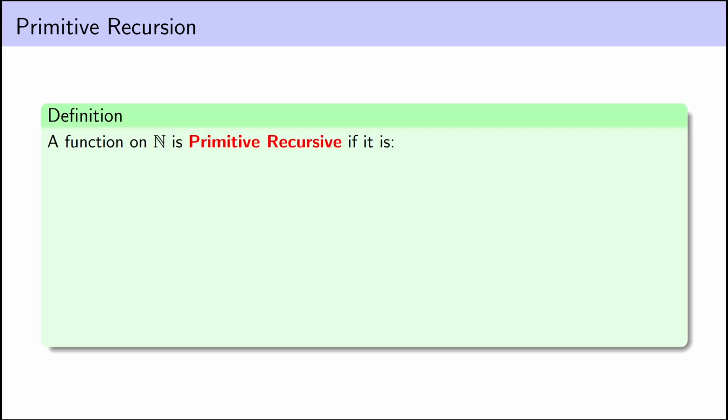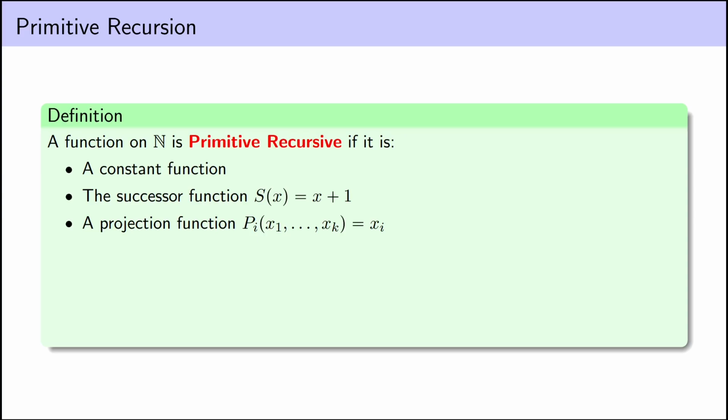Let's start with the primitive recursive functions. We'll define the primitive recursive functions recursively. These are functions on the natural numbers, and here when I say natural numbers, I'm including 0 in that. Any constant function is going to be primitive recursive. The successor function, the add 1 to a number function, is primitive recursive. Any function that takes in a bunch of inputs and just outputs a specific one of them is primitive recursive. So this includes the identity function, f of x equals x, but also projection functions, f of x,y equals x and f of x,y equals y, for instance.